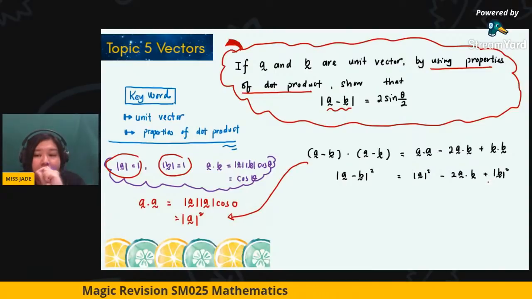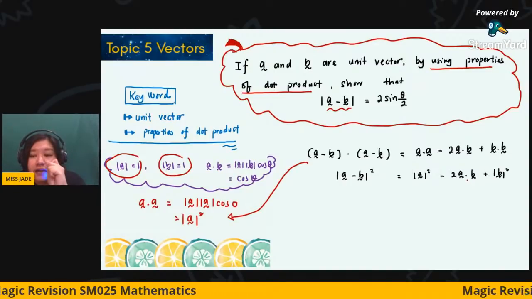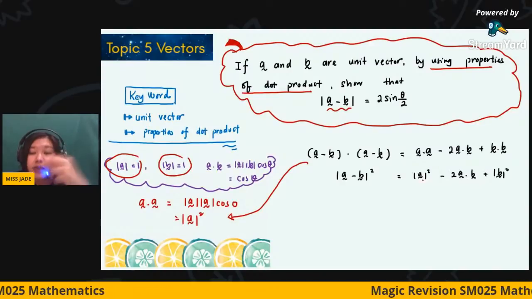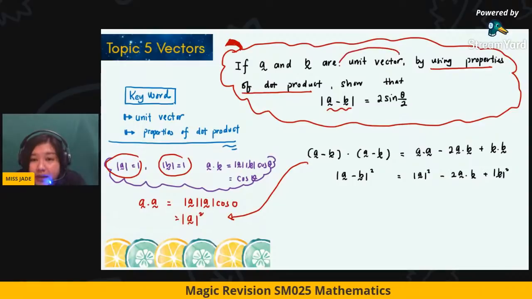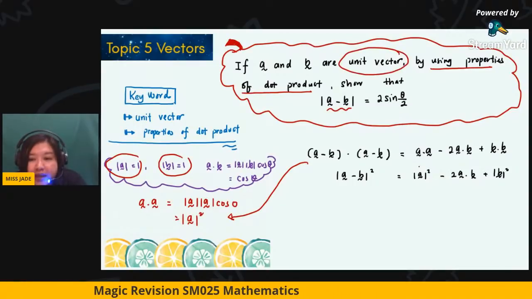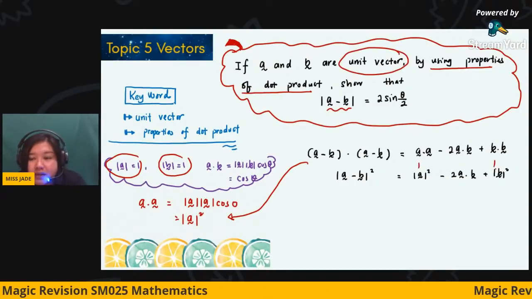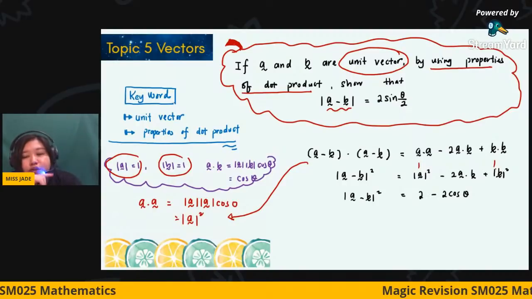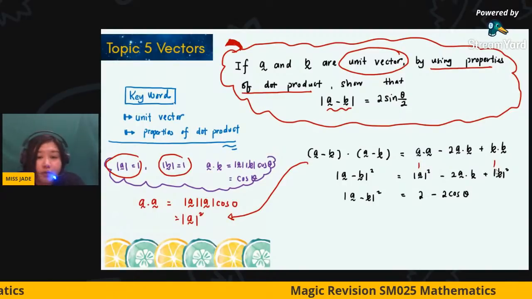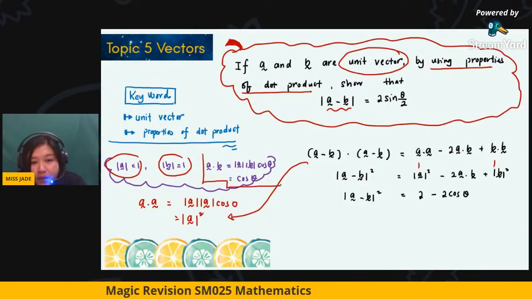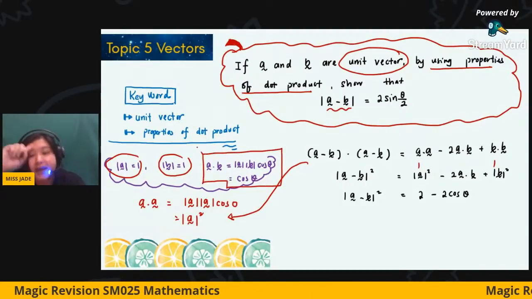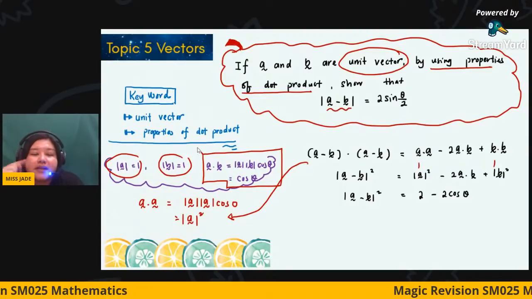Magnitude is a value that you can obtain. Even though you are not given the vectors here, it tells you they are unit vectors, so we can say this is 1 and this is 1. So you get 2 minus 2 cos theta. Why cos theta? Because I already told you that A dot B equals cos theta in this case. Please take note, only in this case.